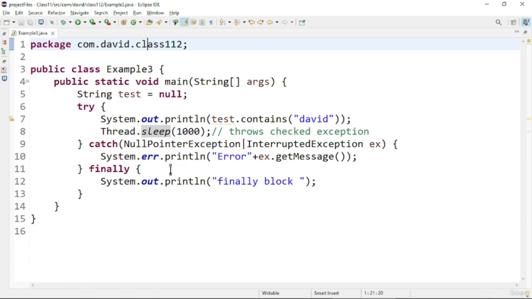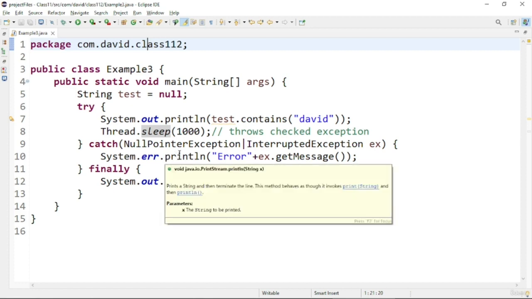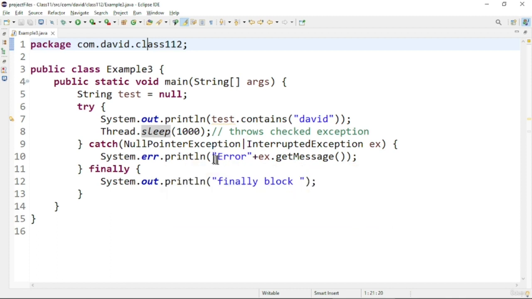And next is the finally block. Before the finally block, I want to tell you about the getMessage method. Here I am printing the getMessage. getMessage will tell exactly what the particular error is due to. It returns the error message only, without any line numbers or other details. We will see how the output comes.